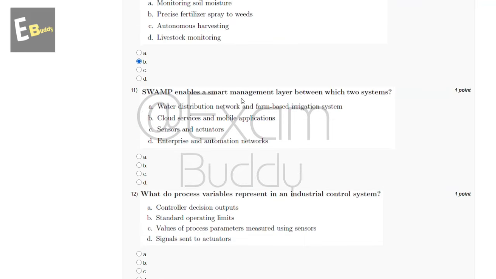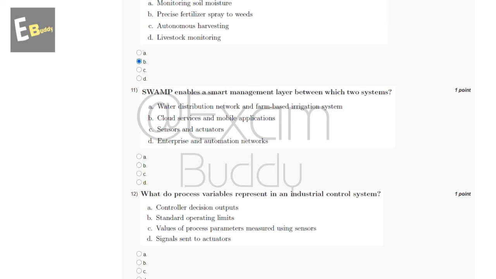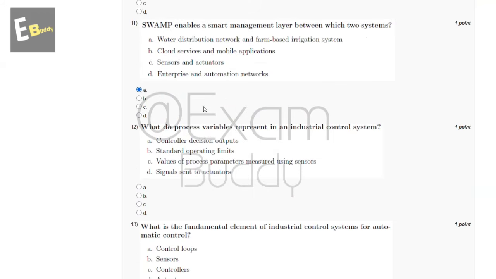SWAMP enables a smart management layer between which two systems? So these are the options, and now let's check the explanation. The explanation says SWAMP enables a smart management layer between the water distribution network and the farm-based irrigation system. So the answer of our 11th question is A, water distribution network and farm-based irrigation system. And now let's go to our question number 12.